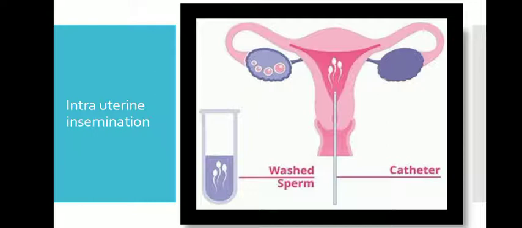So that it may result in pregnancy. This is also not 100% confirmed, we are not able to say, but it gives the chance of pregnancy.